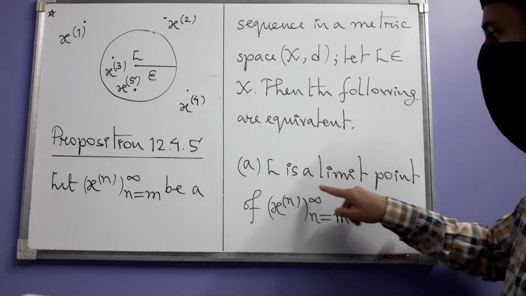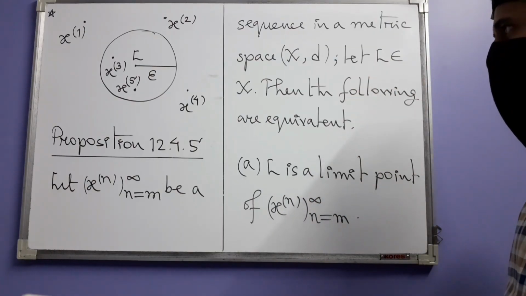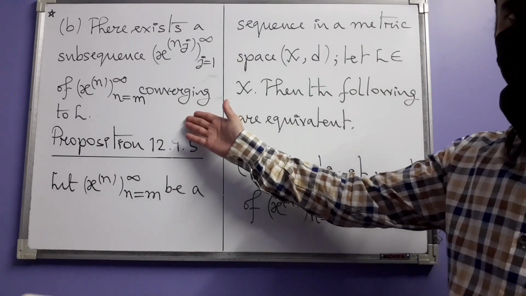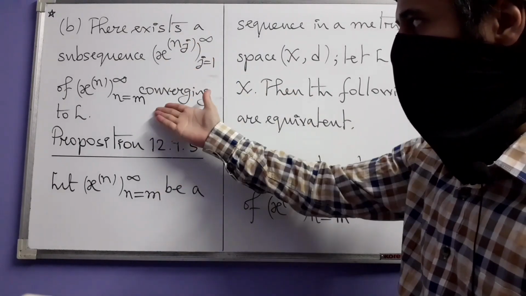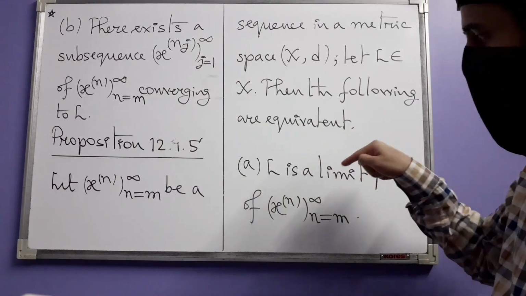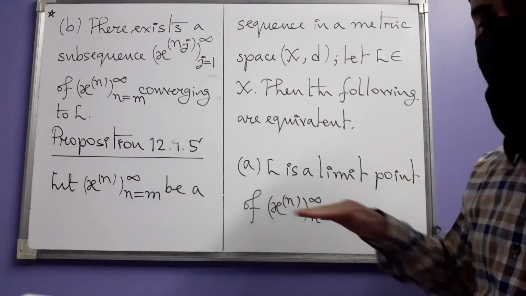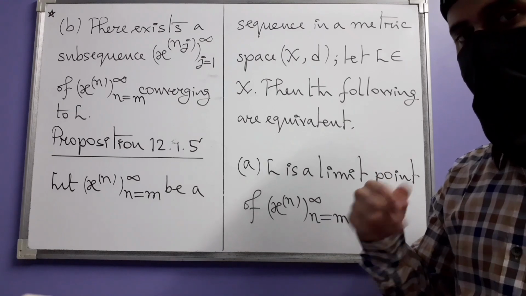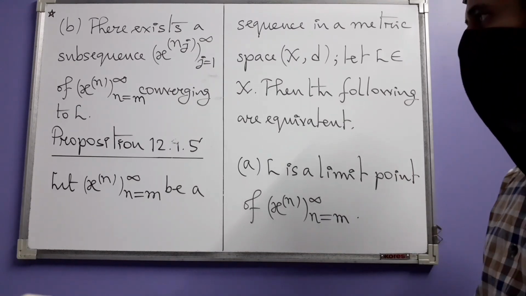One of them is this condition that L is a limit point of our sequence. And this is the second condition: there exists a subsequence of our original sequence that converges to that point L. It means that if any one of these two is true, then the other one is also true. In that sense, they are logically equivalent.